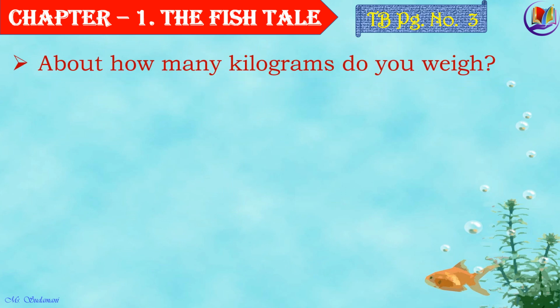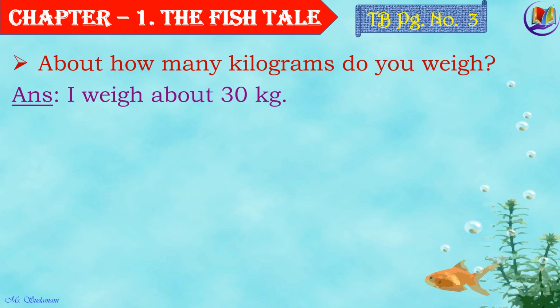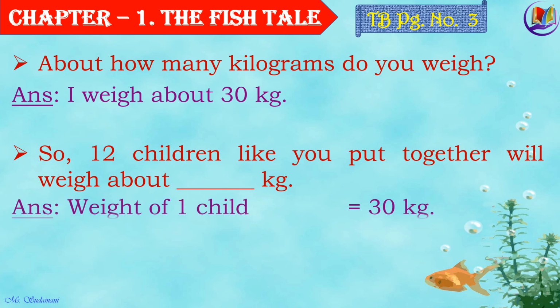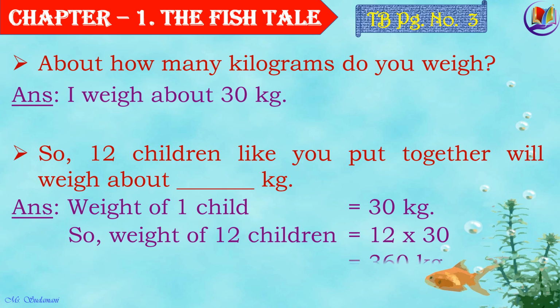So children, let's answer a few questions from the book. About how many kilograms do you weigh? Say your weight is about 30 kg. So, 12 children like you put together will weigh. If we need to find the value of more, what do we do? We multiply. Weight of one child is 30 kg. So, weight of 12 children will be 12 multiplied by 30, that is 12 threes are 36 and a 0.